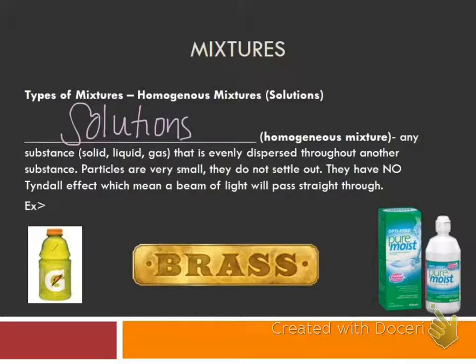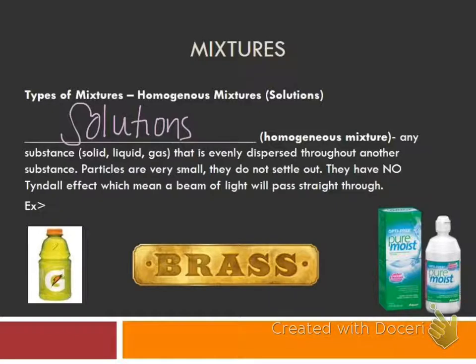And here are some examples of mixtures that are solutions. They can be solid, liquids, or gas. Their particles are evenly dispersed, and they are very small, and they will not settle out. They have no Tyndall effect, which we'll talk about a little further, but basically if I pass a stream of light through the solution, the light will pass straight through and it won't be scattered, so we say it has no Tyndall effect. So here are some examples.